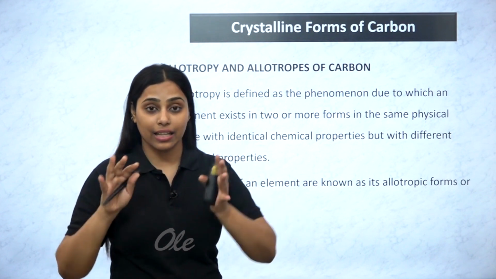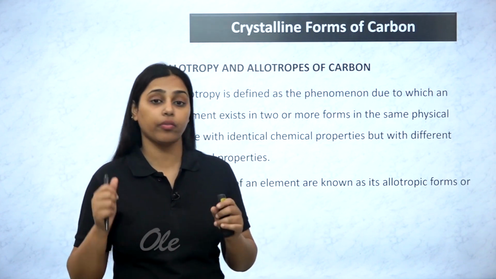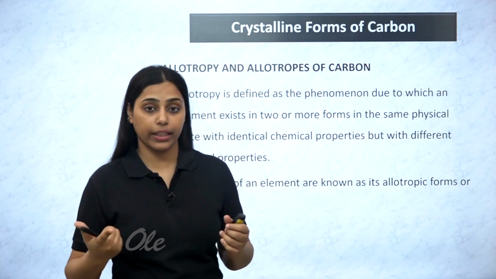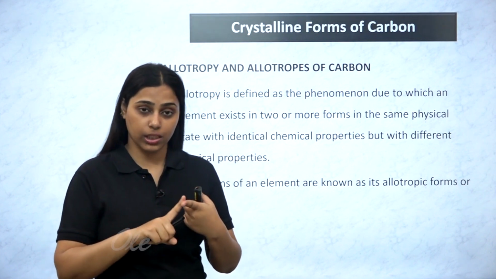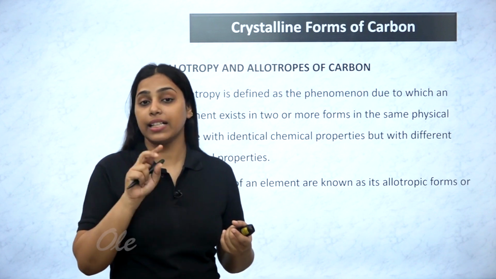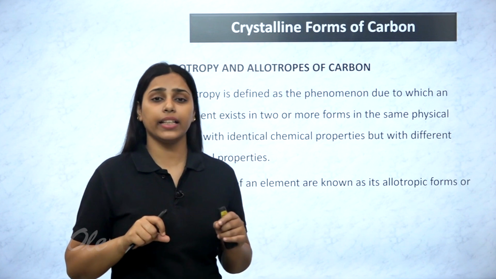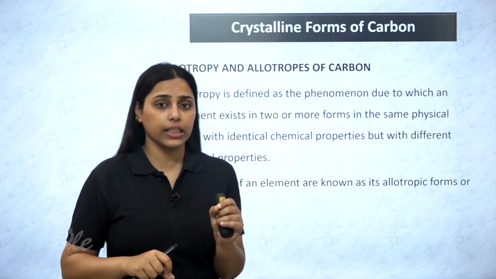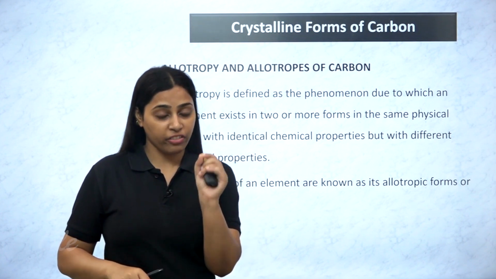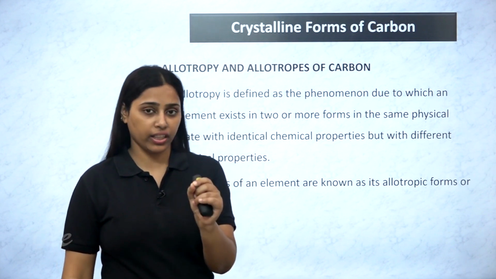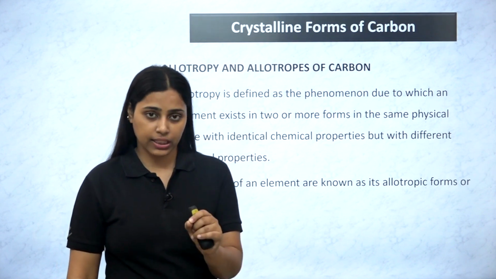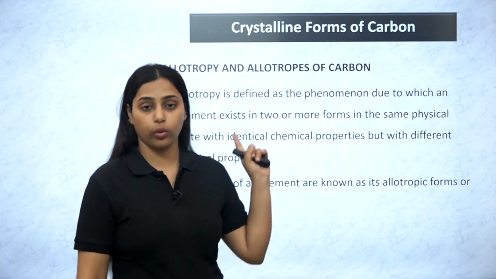So that is the contrast of properties, but they are made up of only the same kind, that is, the carbon element only. The material with which they are made is the same, but how these atoms combine together to form these materials is the difference that gives them different properties.